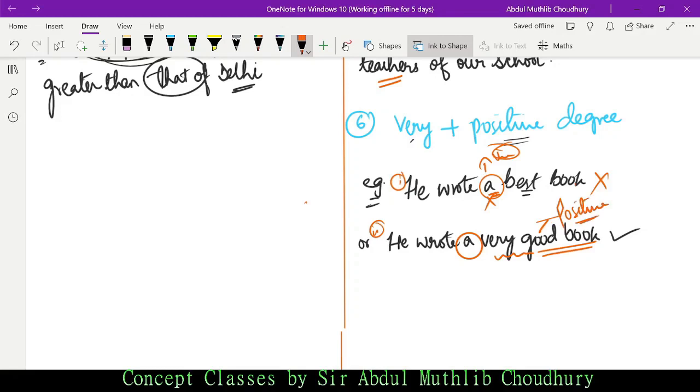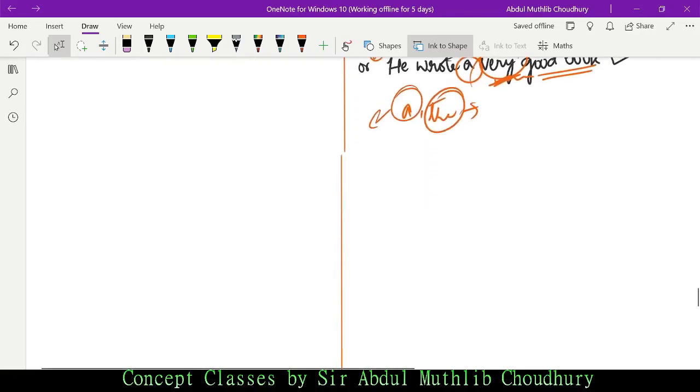in the previous video. So good is of positive degree, which is followed by very. I hope I'm clear with this concept. If a sentence has to follow very plus positive degree, you cannot write best, because a cannot follow best. Best has to be followed by the, very can be followed by a. These are all articles, isn't it? The is a specific article, a is a general article.